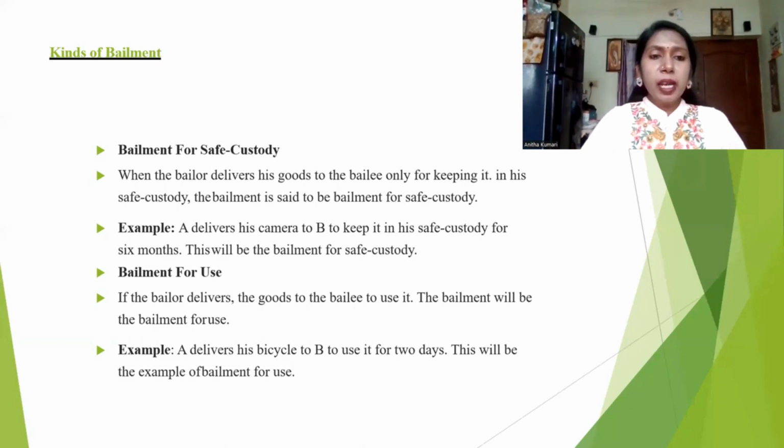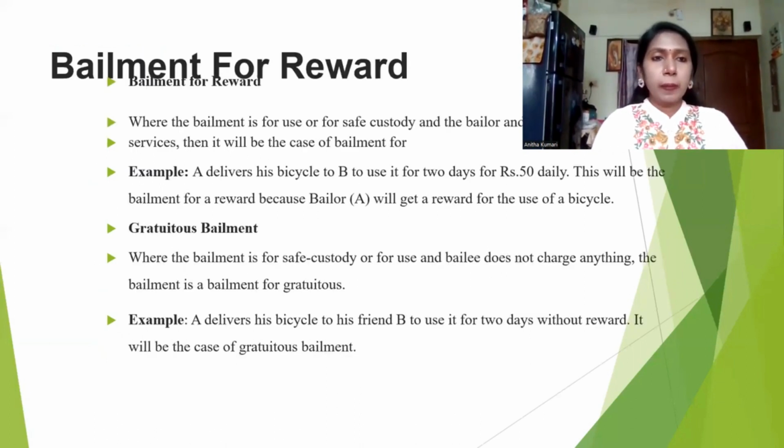Bailment for use. If the bailor delivers the goods to the bailee to use it, it will be a bailment for use. Example, A delivers his bicycle to B to use it for 2 days. This will be an example of bailment for use. You can give an example too. You are handing over your books to one of your friends for study purposes during the examination. Here you are handing over books to your bailee for utilization purposes. That is called bailment for use.